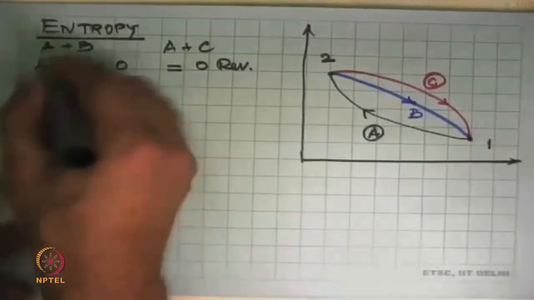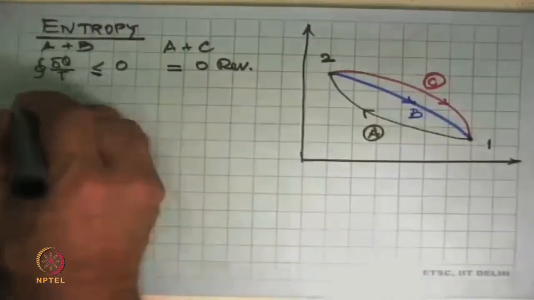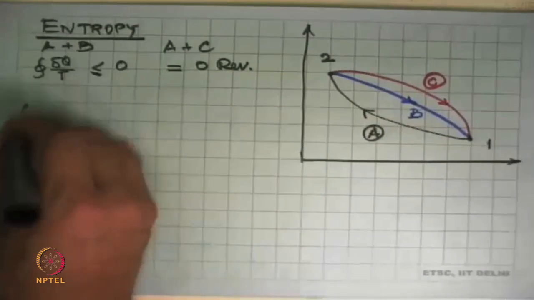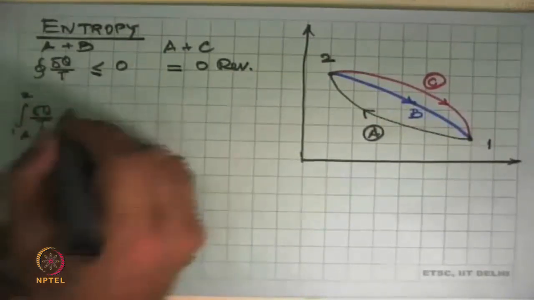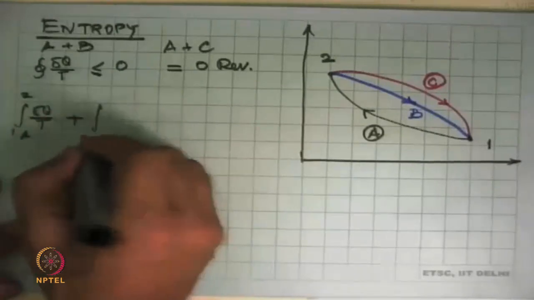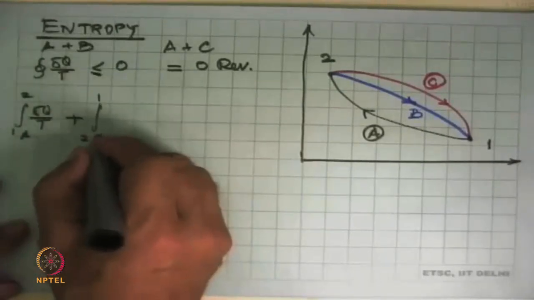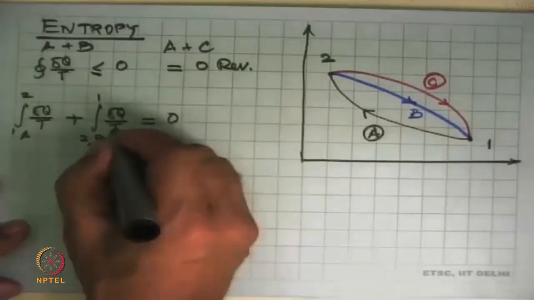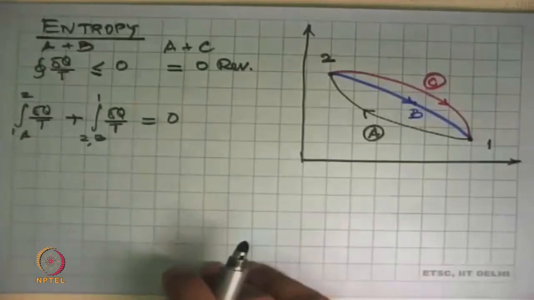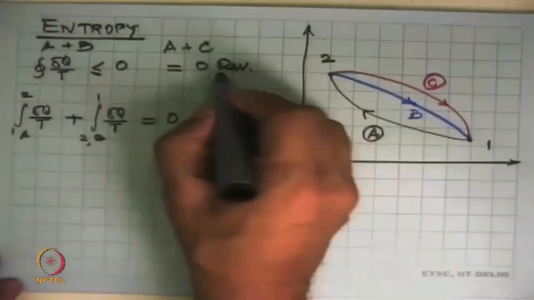So cyclic integral of this for A plus B becomes integral 1 to 2 along path A, delta Q by T, plus integral 2 to 1 along path B, delta Q by T, and this we say is 0. That's a reversible cycle.